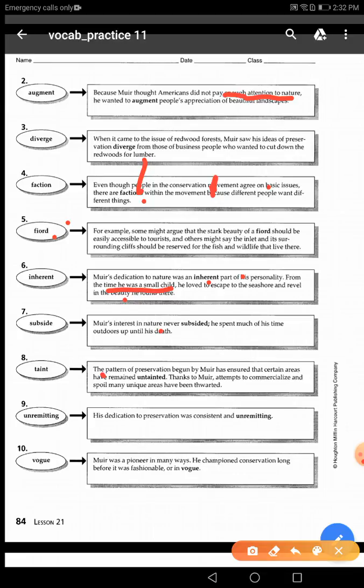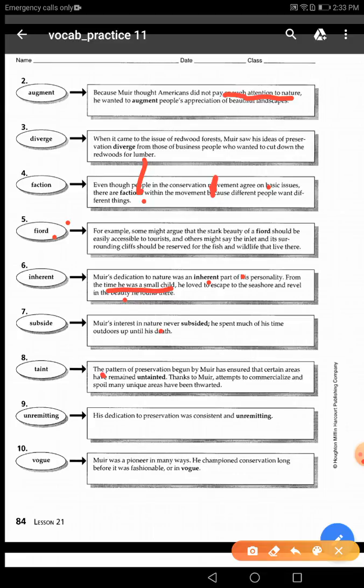The word is subside. Subside. He said, Mayer's interest in nature never subsided. He spent much of the time outdoors until his death. So number one, which part of speech is the word subside? He said, Mayer's interest in nature never subsided. So normally it's a verb here.